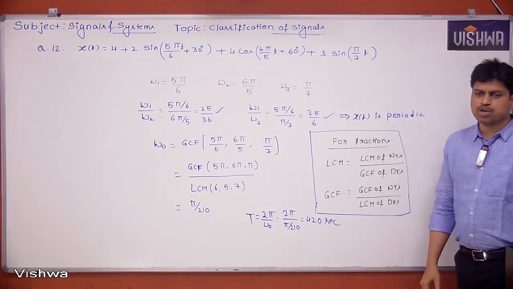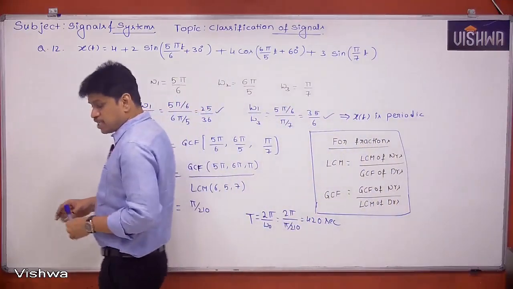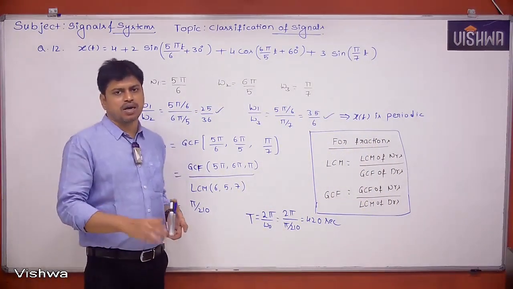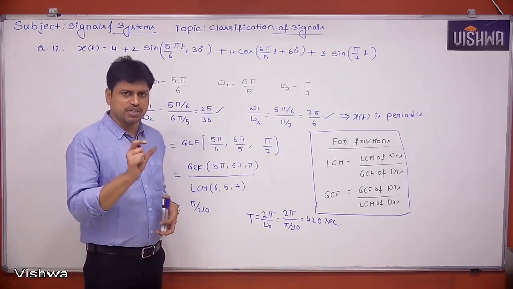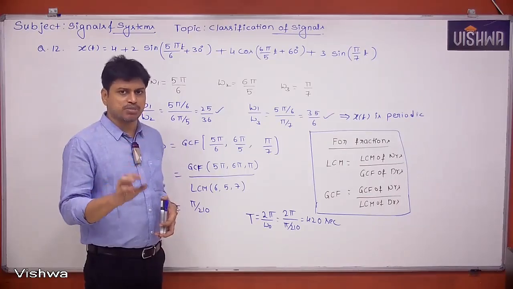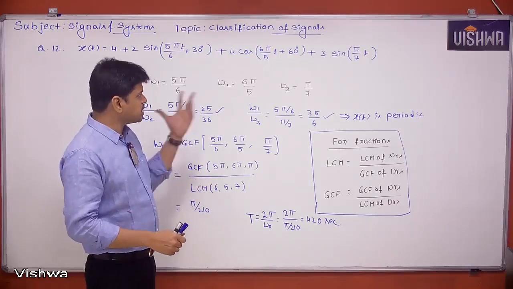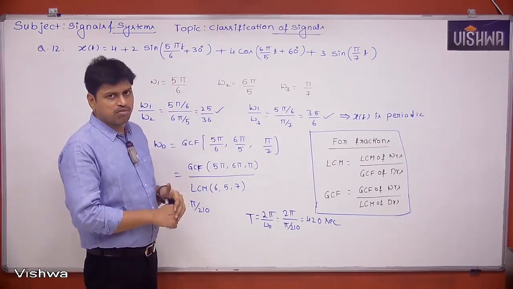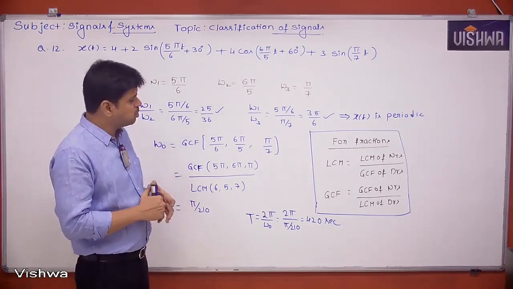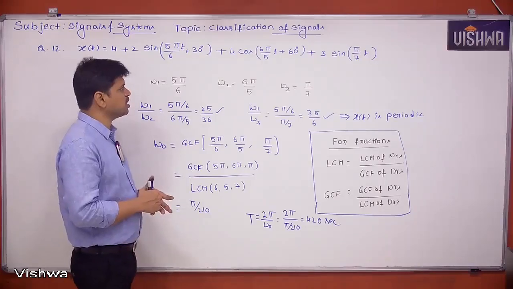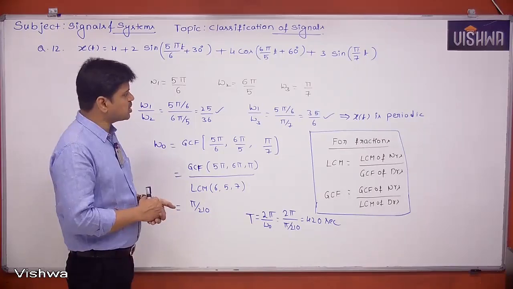Here I want to make some observations. We have already seen that continuous time sinusoids and continuous time phasors are always periodic, or we can say unconditionally periodic. Individually, they are always periodic. But if I take their sum, will it become a periodic signal? The answer is maybe, maybe not. This is the irony we have to think about. This is a paradox, we can say. Many people think that individually they are periodic, so definitely the sum is also going to be periodic. No, it's not like that.